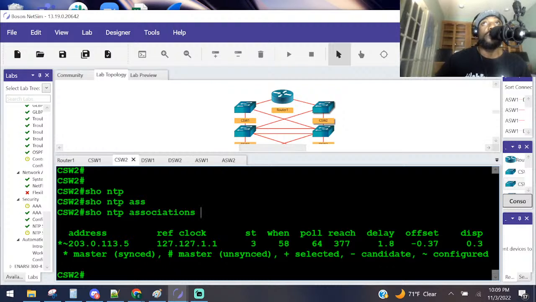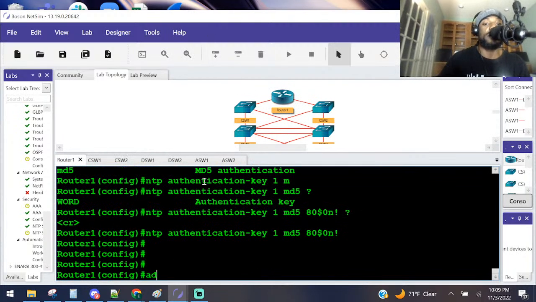What they wanted to know is whether NTP on CSW2 is synchronizing with router 1. He is. He's master and synced. Remember last time we saw that hashtag, and that let us know that he was unsynced, the other router or the other switch. On router 1, create an ACL with an ID of 10. So let's go to router 1.